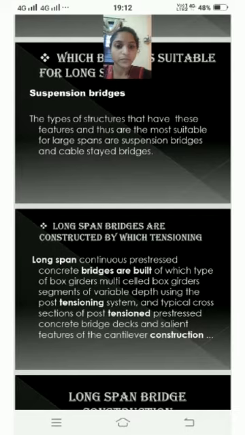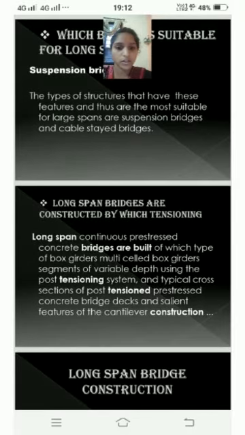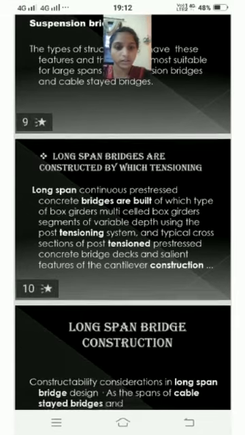Long span continuous prestressed concrete bridges are built of which type of box girders? Multi-celled box girders, segments of variable depth using the post-tensioning system, and typical cross-sections of the post-tensioned prestressed concrete bridge decks and salient features of the cantilever structure.